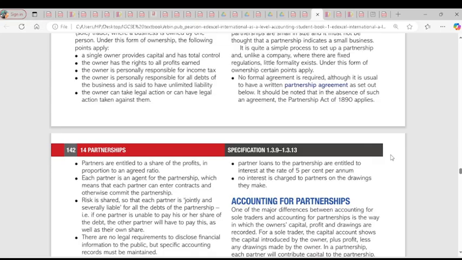Partners are entitled to a share of profits. The profit made by the business, they all have entitlement to it. Each partner is an agent, which means whatever one partner does can affect all the partners. Risk is shared, which means all partners are liable. If one cannot pay a debt, the others have to pay it. So the inefficiency or negligence of one partner can be transferred to the other partners.